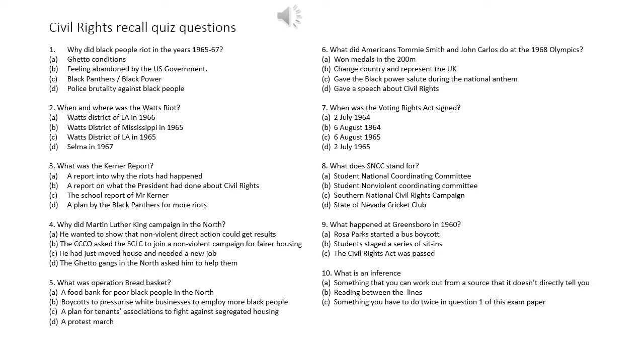Number 4, why did Martin Luther King campaign in the North? Was it A, because he wanted to show that non-violent direct action could get results? B, because the CCCO asked the SCLC to join a non-violent campaign for fairer housing? C, because he'd just moved house and needed a job? Or D, because the ghetto gangs in the North asked him to help them?